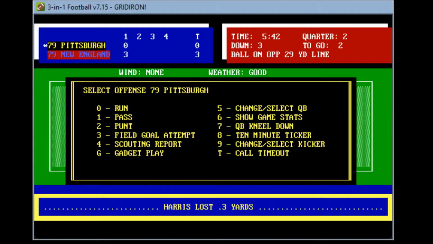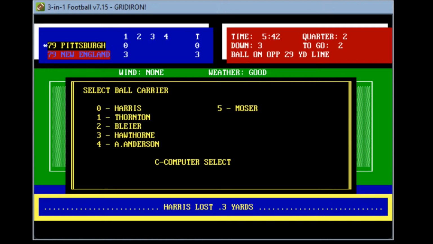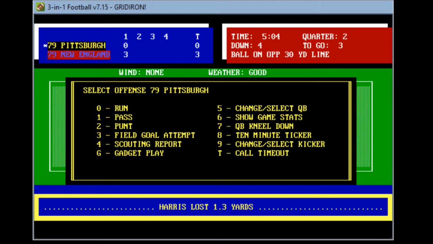Let's go ahead and go to a running game. They're going to go ahead and say, beat us. We're going to beat you with our run game. So Franco Harris on a third and two takes the pitch. Left end, slips and falls at the 30, he lost a yard. So fourth and three. That ends up being a very long field goal attempt.